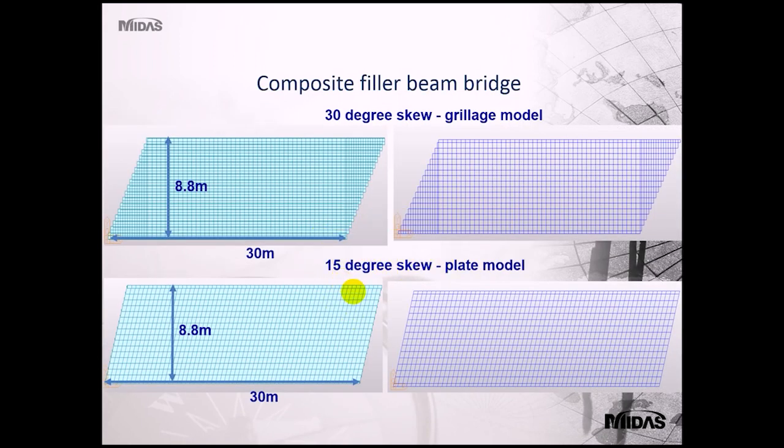On the screen you can see the two models we're going to have a look at today. We have a 30-degree and a 15-degree bridge. The 30-degree one will be a grillage model, and the other one will be a plate model. As you can see, they both have the same dimensions, so it's 8.8 meter wide and 30 meters long.